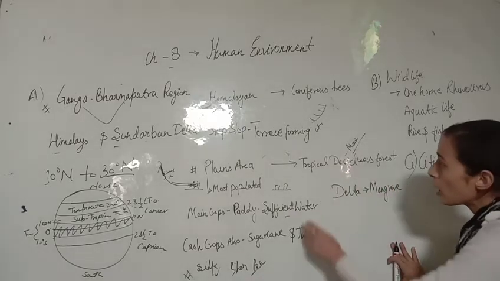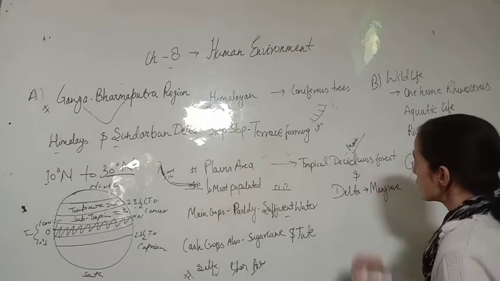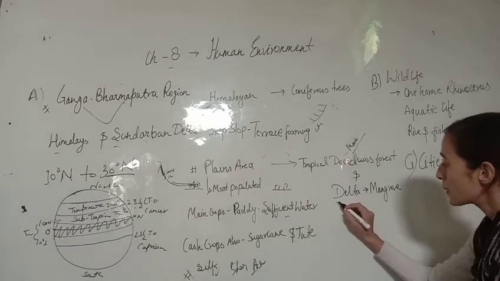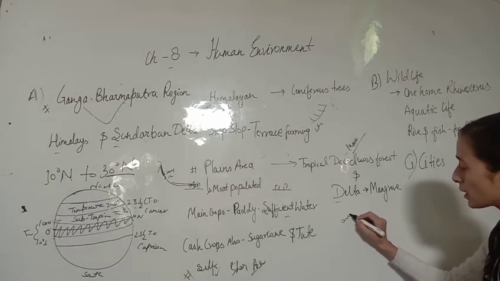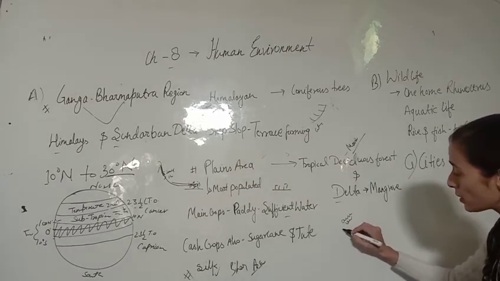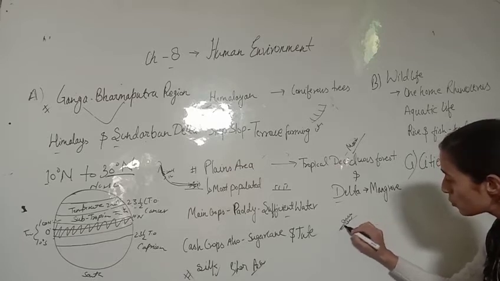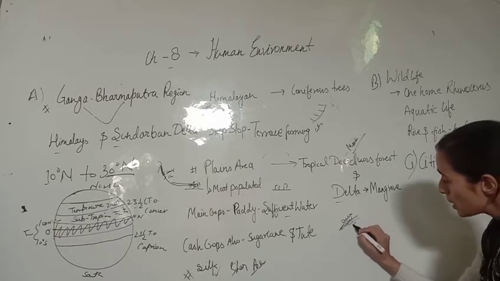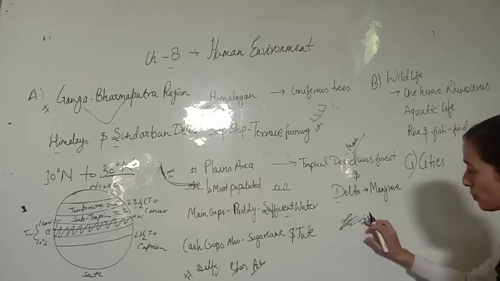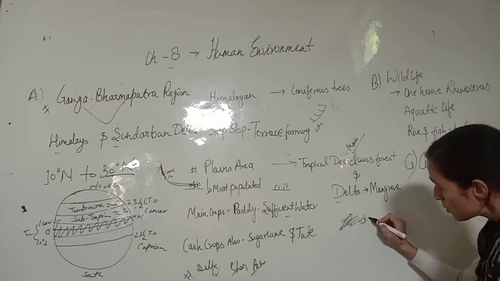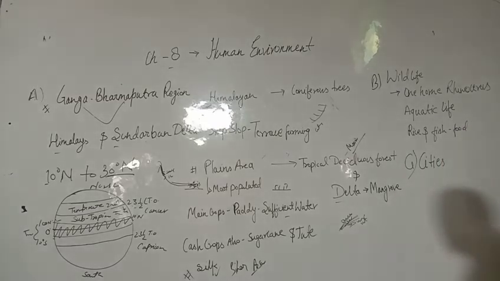Okay, the second kind of vegetation you will find is in your delta. Okay, in a delta region, जो आपका delta regions होगा means where the water availability is very high, जो water की आपकी river है the speed of the river is going to be very slow. So in some areas you will find water and in some areas you will find thick mud. Okay, मिट्टी मिलेगी आपको and the water will be very high in the soil. Soil में आपका water बहुत होगा. So we will find mangrove types of forest here.